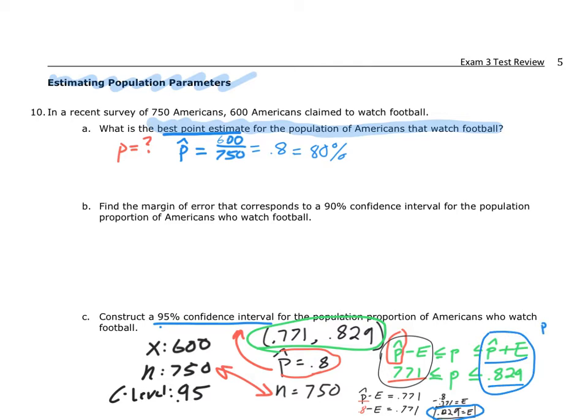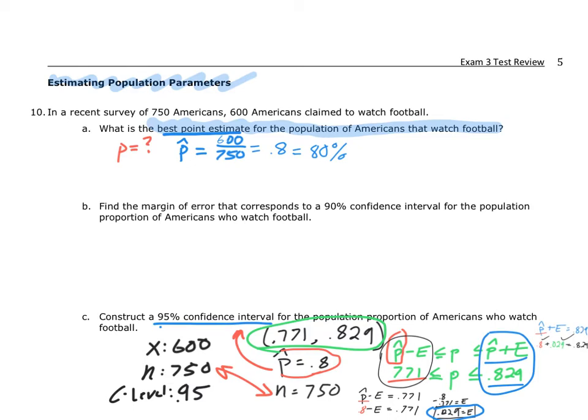I know my p hat is 0.8, and I just told you that my margin of error is 0.029. When I add those two values together, what do I get? I should get 0.829. So I know that I've got the right margin of error. I know that I've got the right point estimate. So I know that I'm ready to move forward.